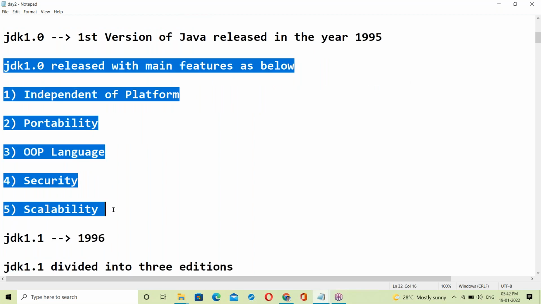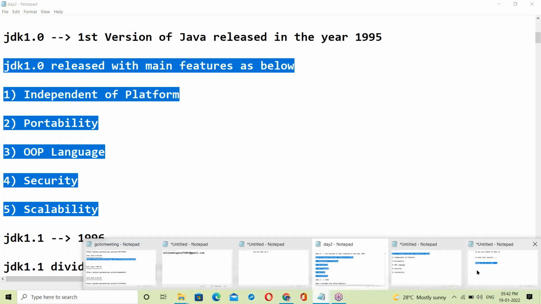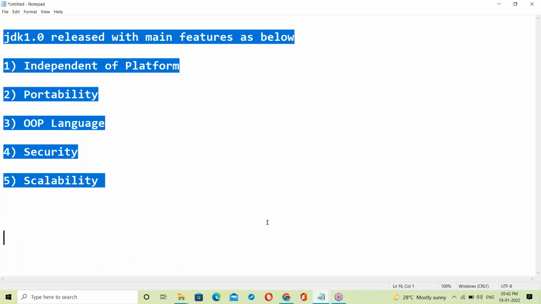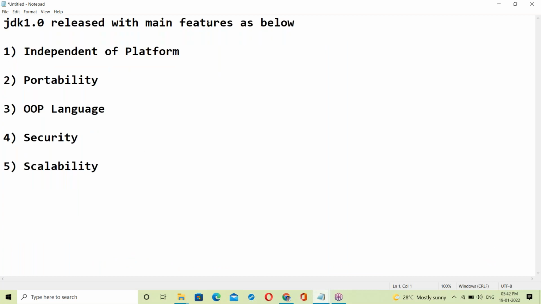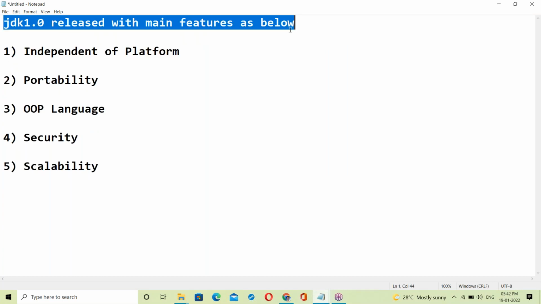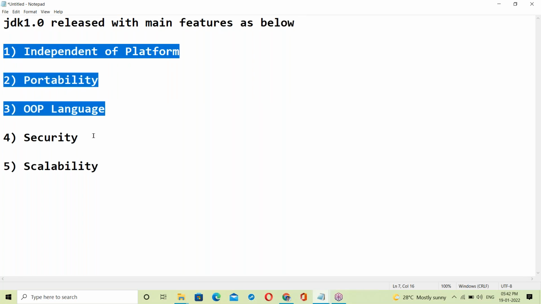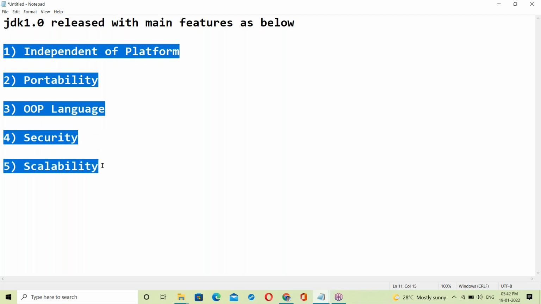JDK 1.0 released with these main features: first, platform independence; next, portability, web language, security, and scalability.